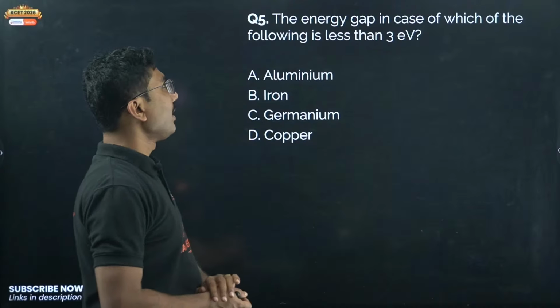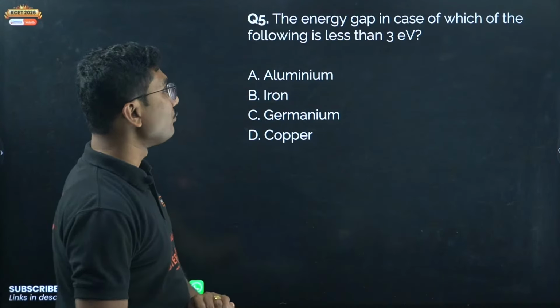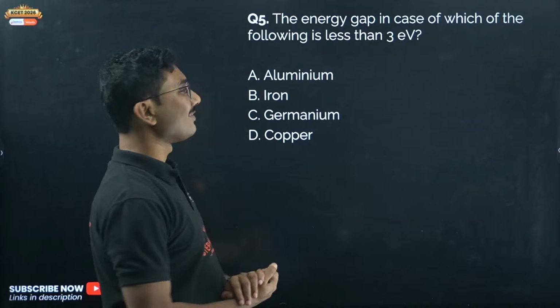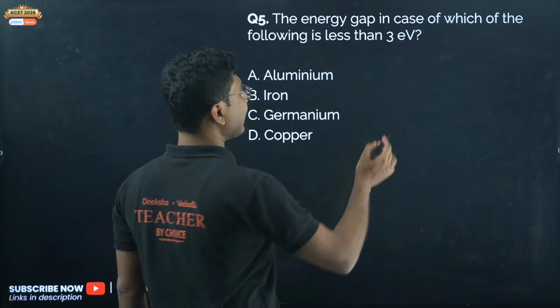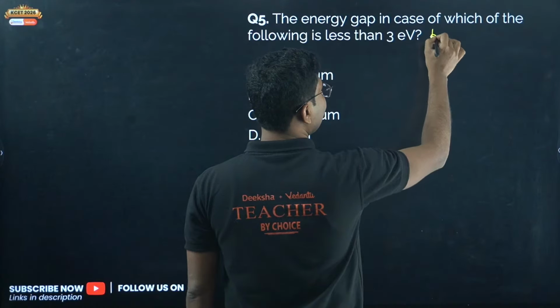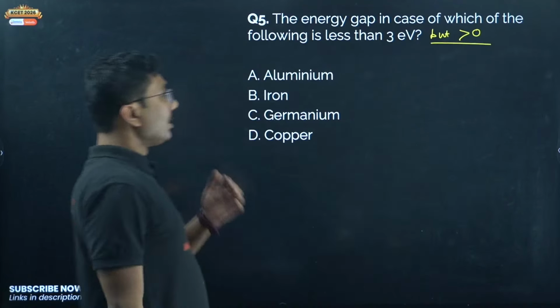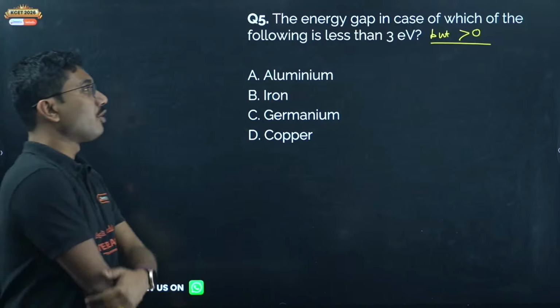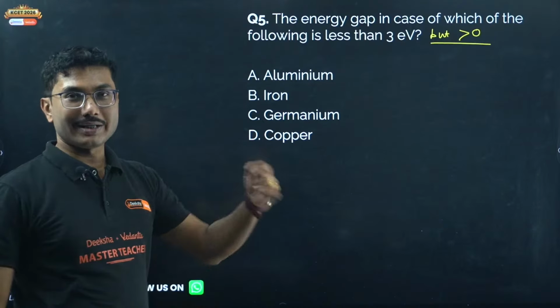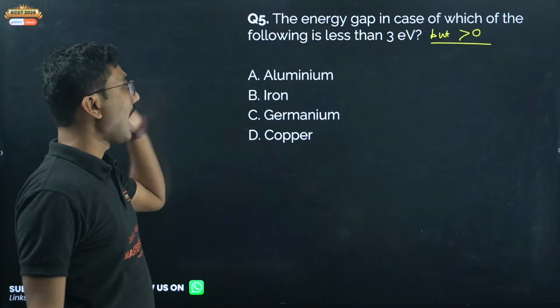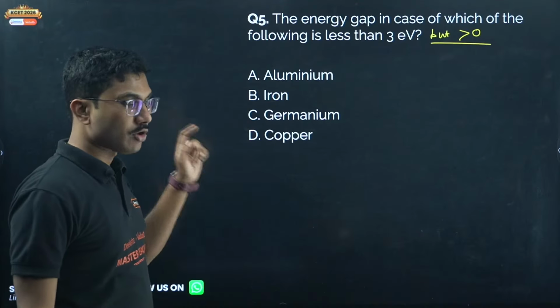Last question, the energy gap in case of which of the following is less than 3 electron volt but greater than 0? Aluminium, iron, germanium, copper.